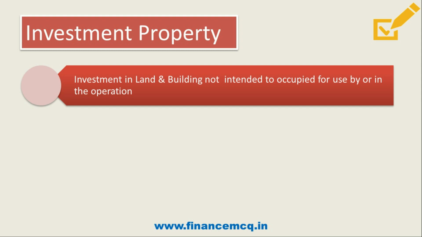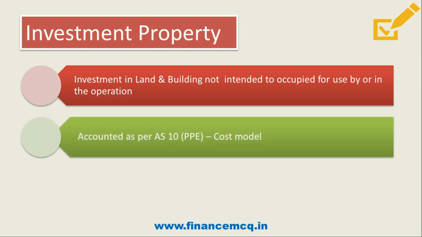That is, we have made certain investment in land and building which we are not occupying, and neither are we using it in the operations of the company. That is known as investment property. And such investment property is to be accounted as per Accounting Standard 10, Property, Plant and Equipment, using the cost model and not under AS-13.